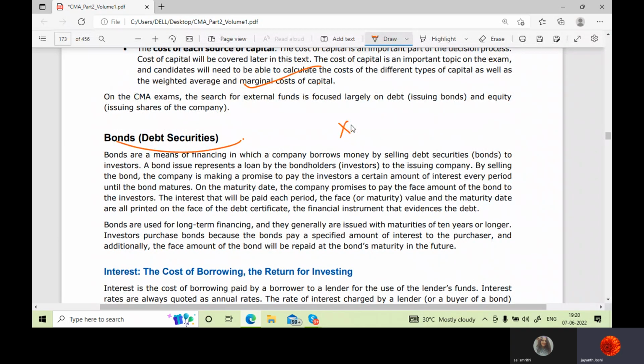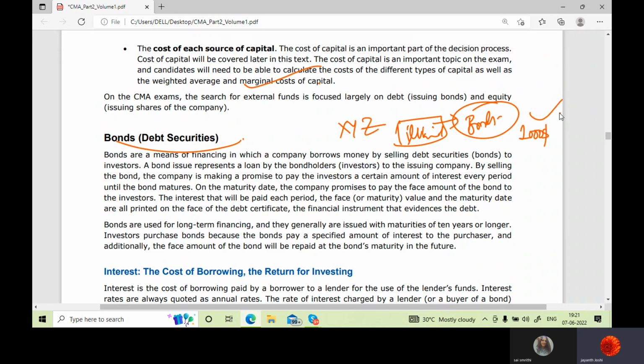A bond is nothing but this: a company XYZ requires funds. So they have a lot of assets, and the assets are illiquid assets. So they'll be converting these illiquid assets into liquid assets, and that form is nothing but bonds. Each bond they'll fix a denomination of $1,000, and they'll be issuing this to the public. So people can buy these bonds. These bonds are again tradable in the market, and the company would pay interest on its borrowing from the people.